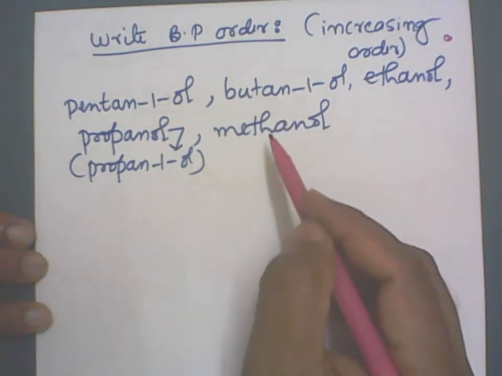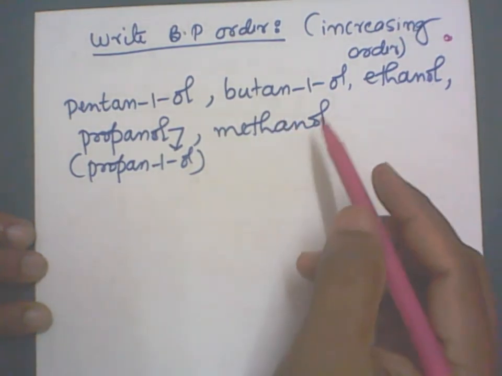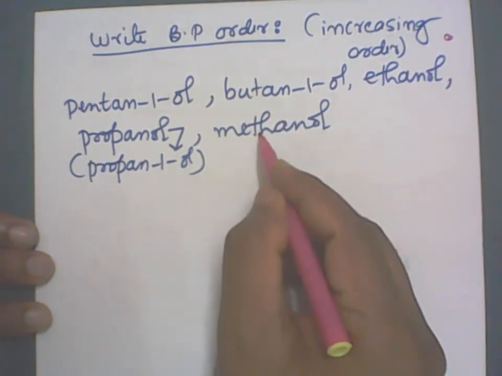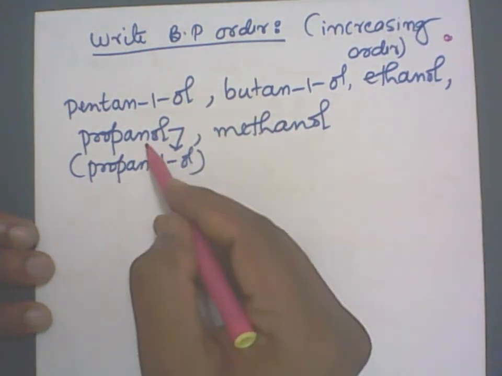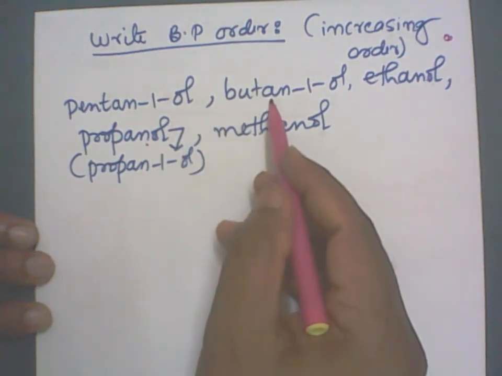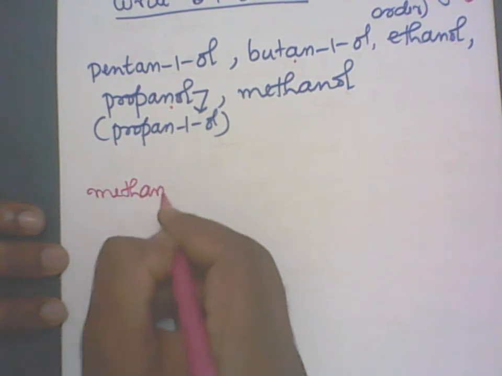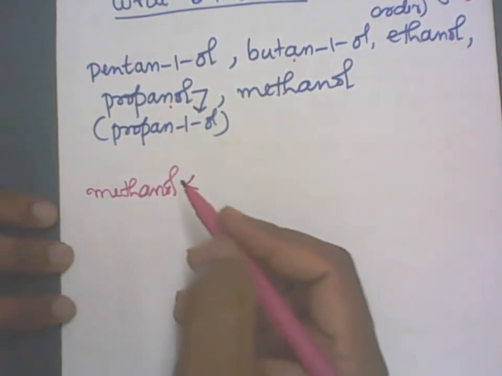As molecular mass increases, boiling point also increases. What is the smallest molecule? Minimum number of carbon atoms? Carbon atom 1. 2 carbon atoms are there, 3 carbon atoms, 4 carbon atoms, 5 carbon atoms. So methanol has the least boiling point. Methanol, small molecule, least boiling point.